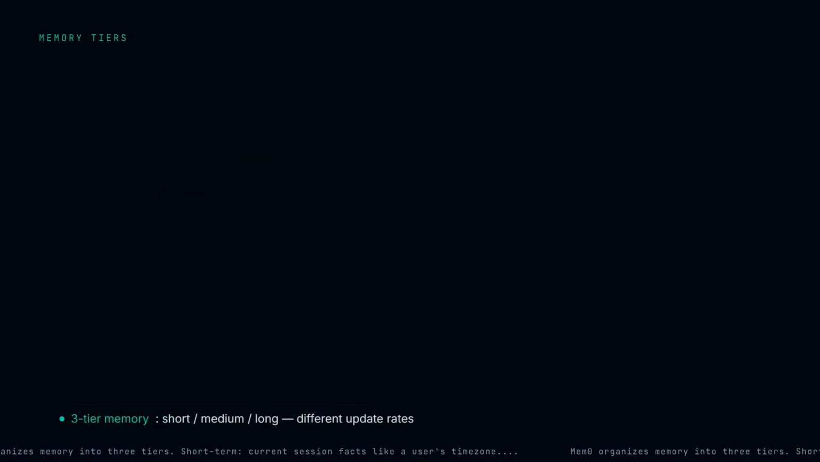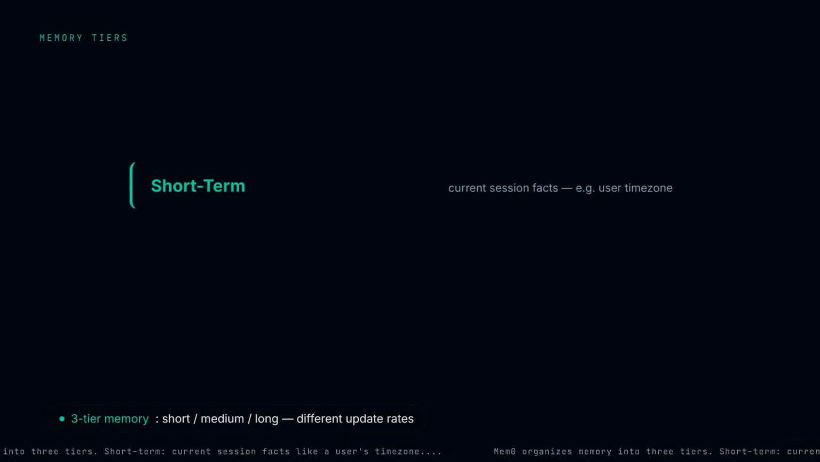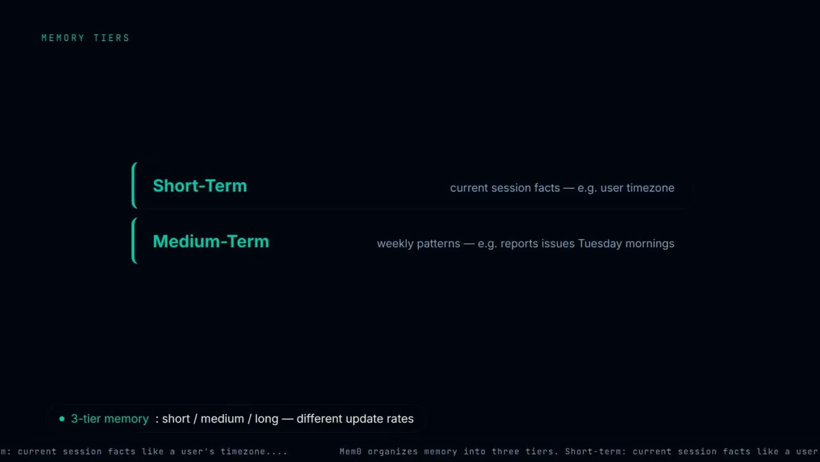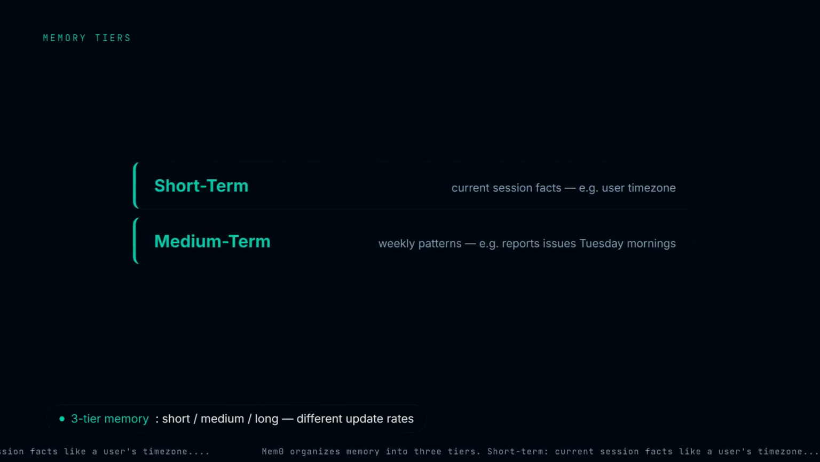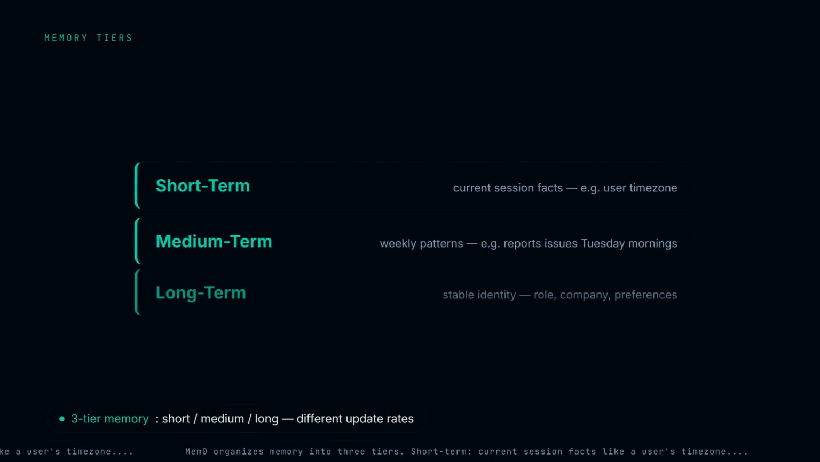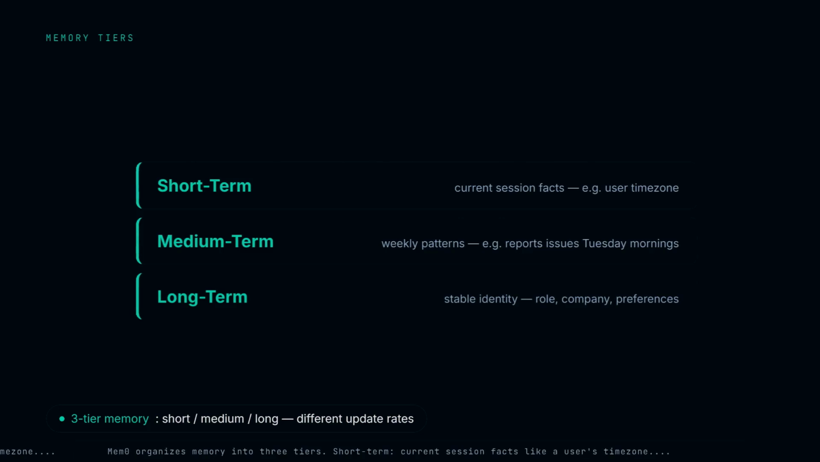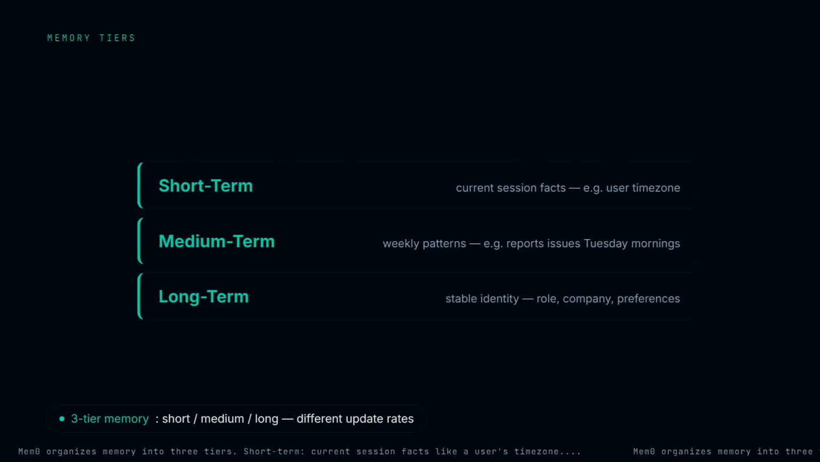Mem0 organizes memory into 3 tiers. Short term, current session facts like a user's time zone. Medium term, recurring patterns detected over weeks, like always reports issues Tuesday mornings. Long term, stable identity facts, role, company, communication preferences.